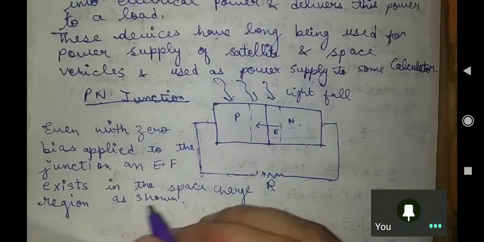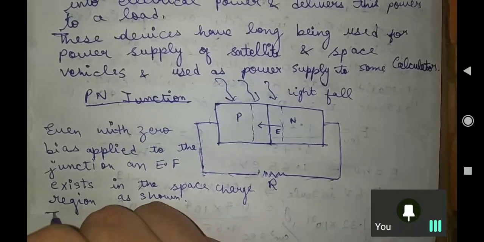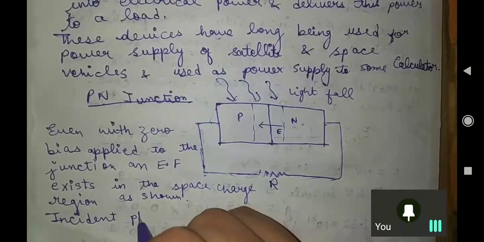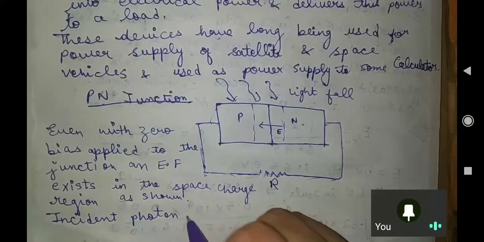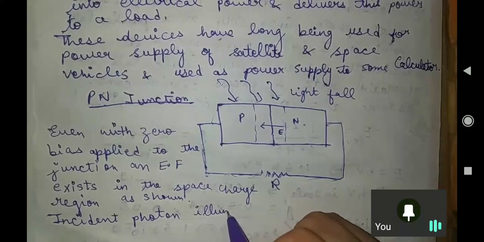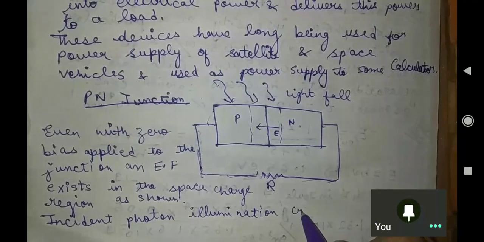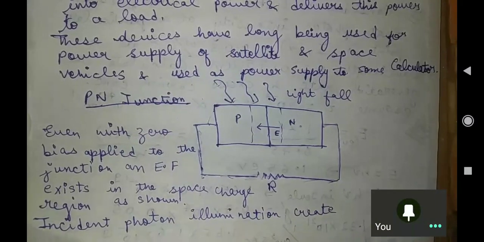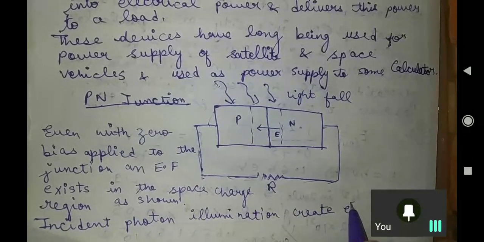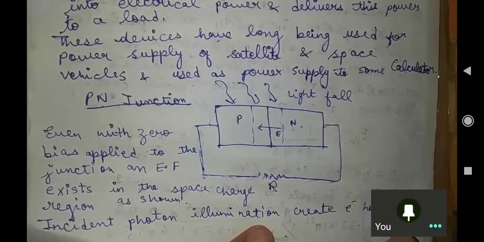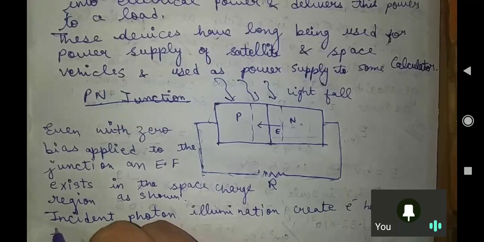So what happens now is that you are providing some photon energy to it. When incident photon illumination is done, it creates an electron hole pair in the space charge region.